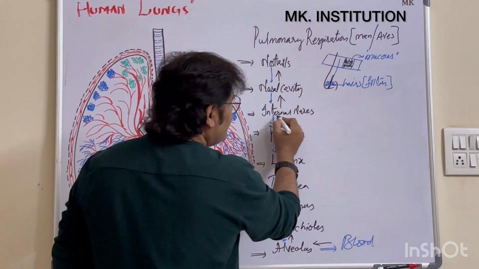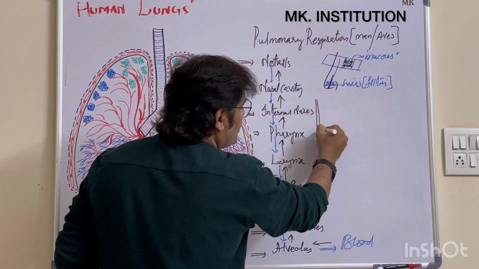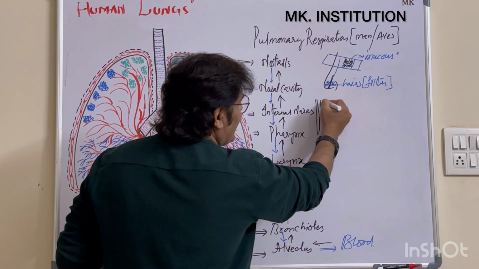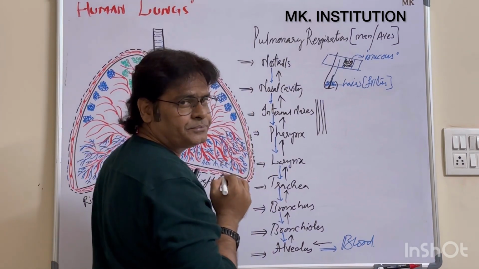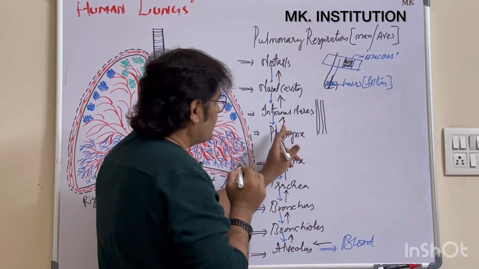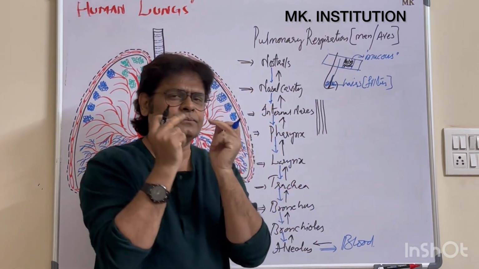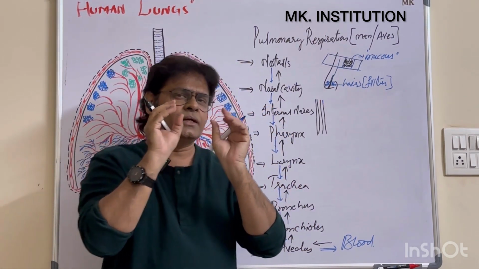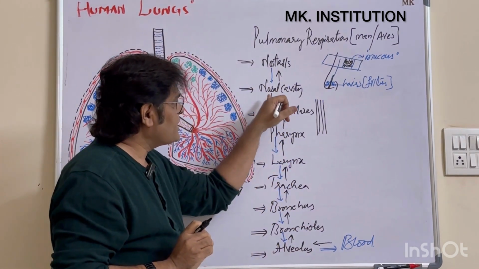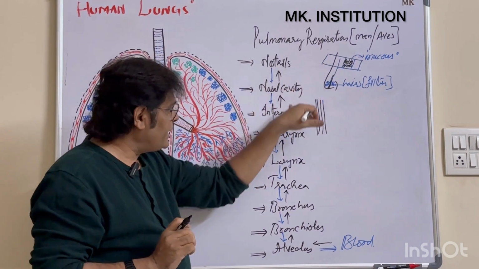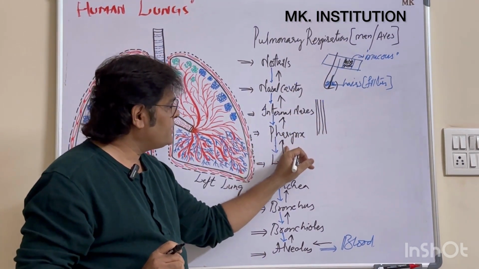Internal nares are nothing but tubes. They are two small tubes that carry the humidified air from the nasal cavity to the pharynx. Clear? Understood? What are internal nares? They are the tubes inside. They take the humidified air from the nasal cavity, from the mucus chamber, and from there it enters the pharynx. This is the only work of the internal nares. Clear? Next is the pharynx.